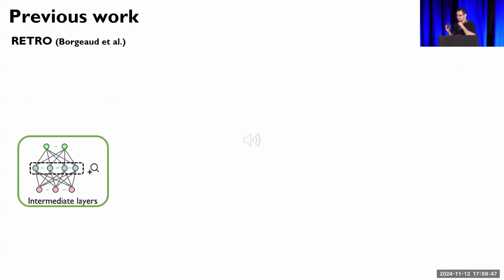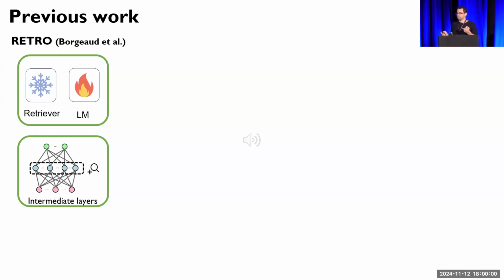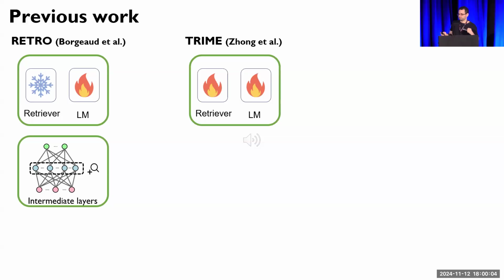So let's examine two representatives of retrieval augmented language modeling. A prominent line of work can be represented by RETRO from Borgeaud et al., which incorporates retrieval results in the intermediate layers of the LM. But one downside is that the retriever itself is frozen.